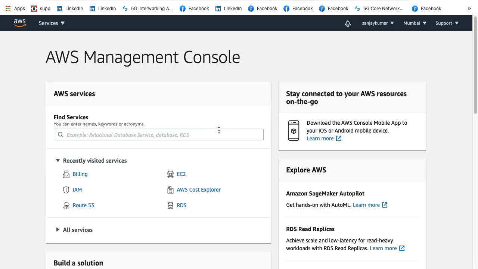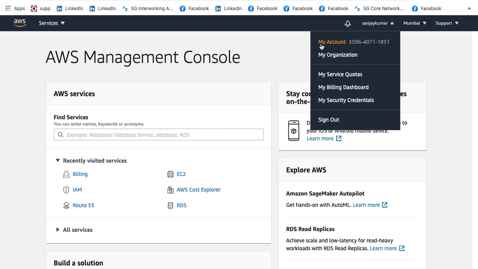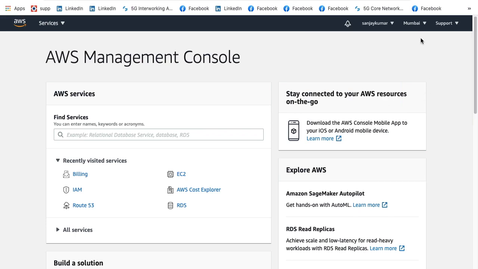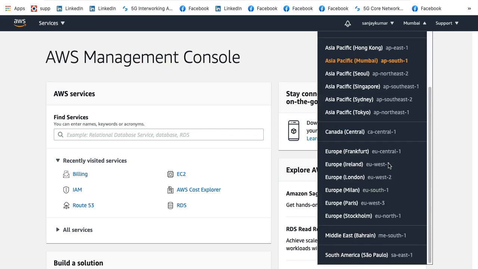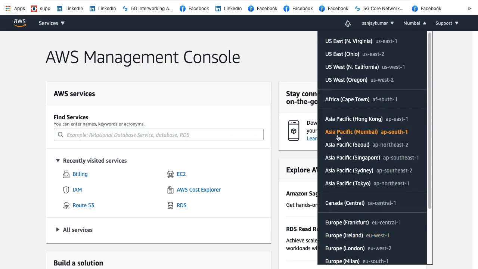So here we are in our AWS root account. In this case, if you see here, it will be shown as your account name. If you click on this, you're going to see multiple options, which are my account, my organization, my service quotas, my billing dashboard, my security credentials, and sign out options. If I click on the next bar, here I will see the list of regions. By default, I'm logging into the Mumbai region, but if I want, I can also move to Northern Virginia or any other region for that matter.